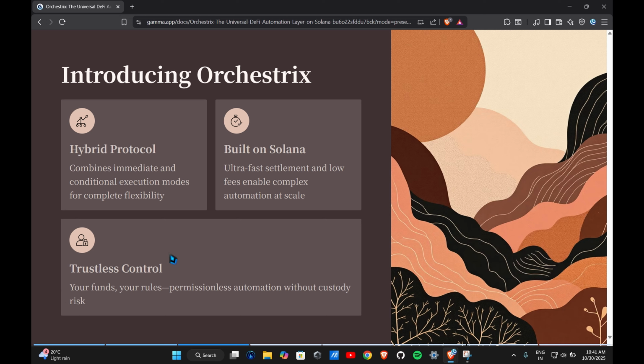Here comes Orchestrix, which describes two types of protocols, the immediate and the conditional workflow execution modes, which are built on Solana with trustless control. Your funds are completely executed to your workflow.